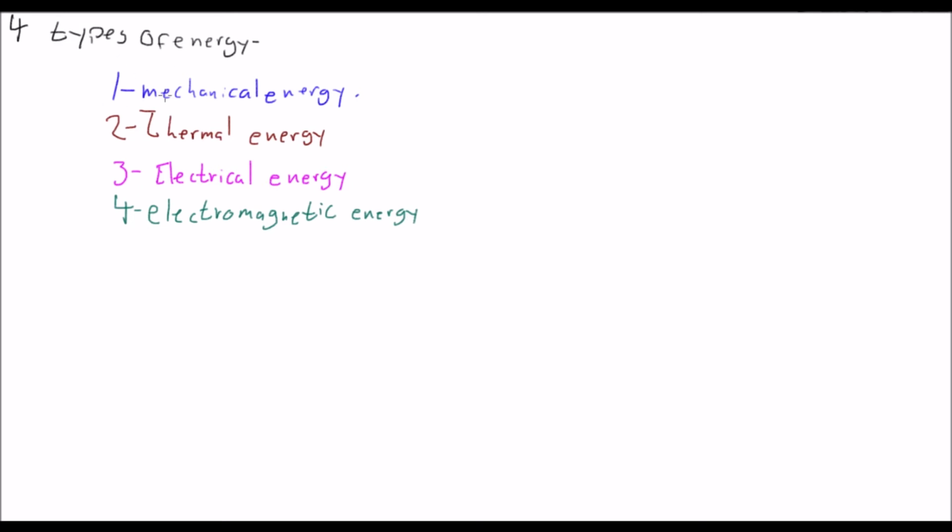Now, in basic high school physics, you're going to be dealing mostly with mechanical and thermal. Electrical energy does come in later when you deal with electric fields, and then magnetic comes in later too. But for right now, as we're just starting with energy, we're going to look first at these two, mechanical energy and thermal energy. So what are these? Quite simple, really.